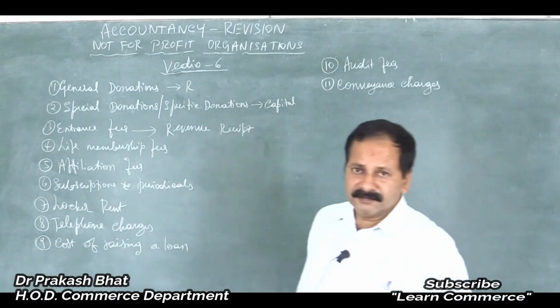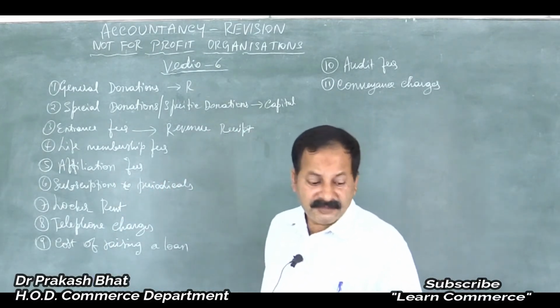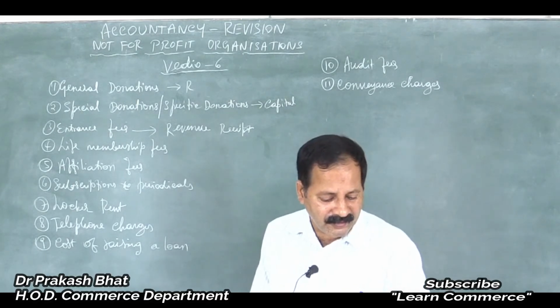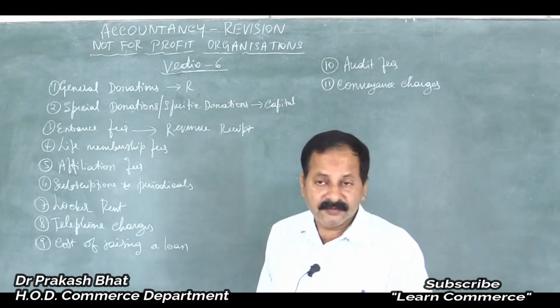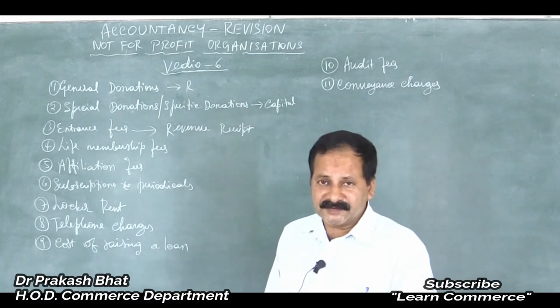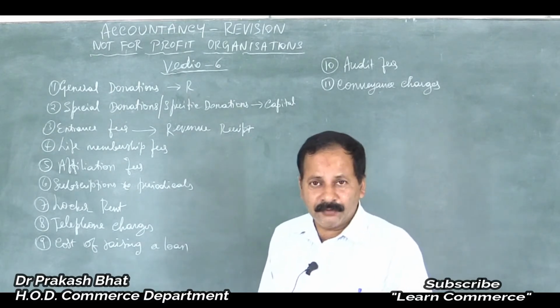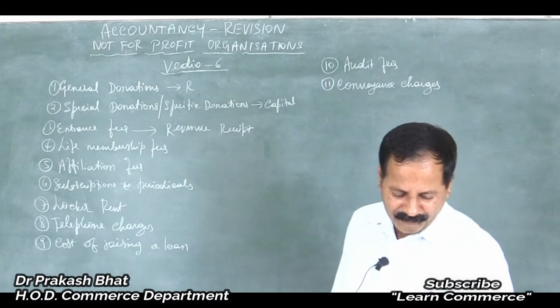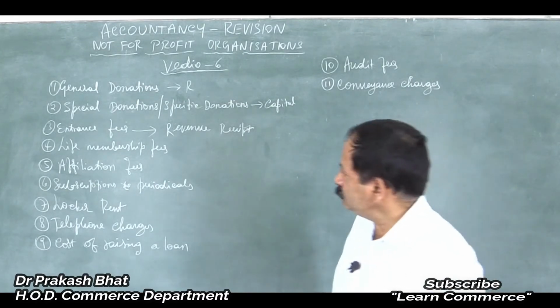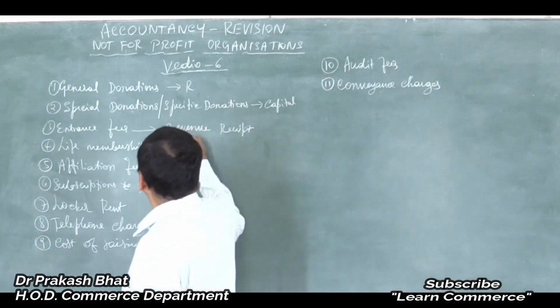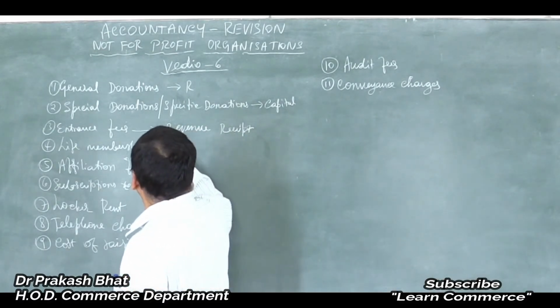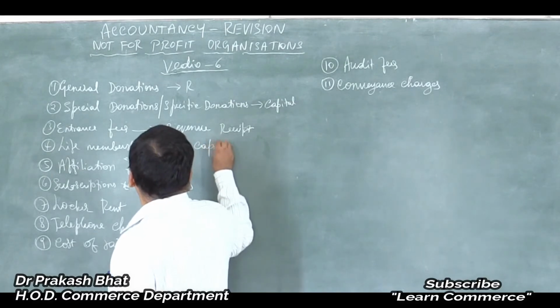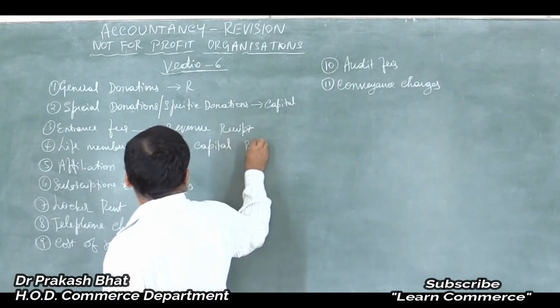Of course, there is some explanation in your reader regarding that, but at the end they told it is customary to treat it as a revenue. So let us treat it as a revenue item only. Clear? Then life membership fees. Life membership fees is a capital receipt.